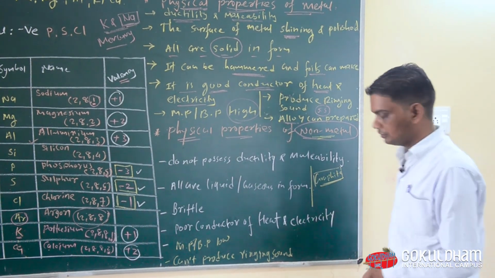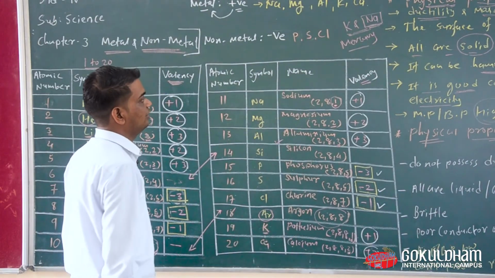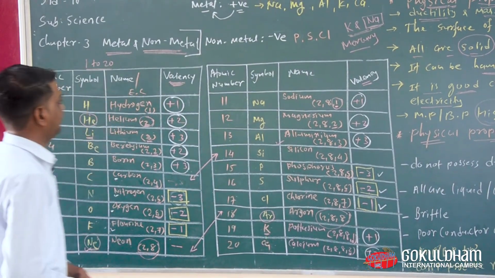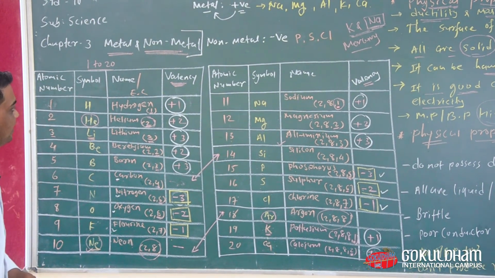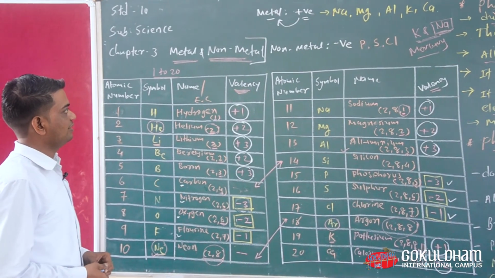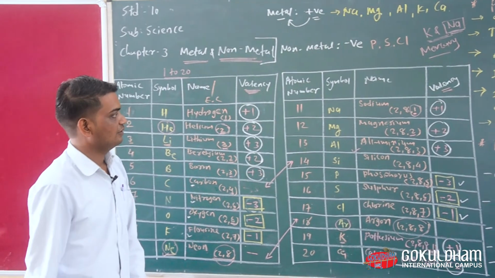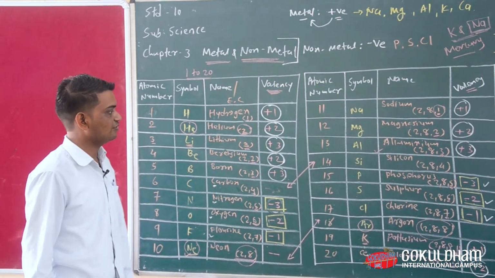So today we learned here the physical properties of metal and non-metal. Okay, then how can we decide that this element is known as a metallic element and this element is known as a non-metallic element? Okay, I hope you all understood properly.